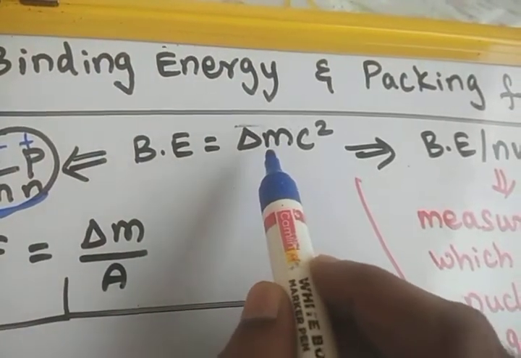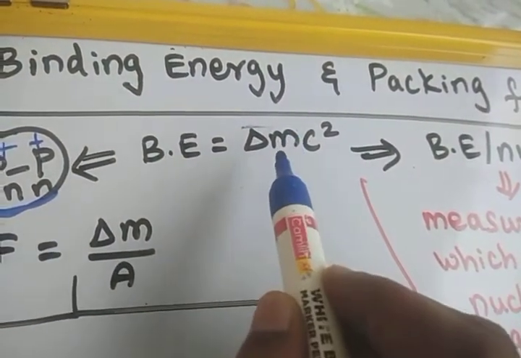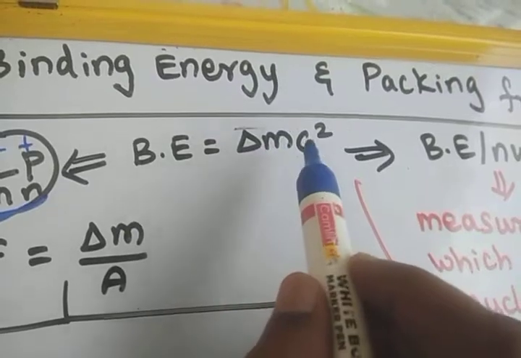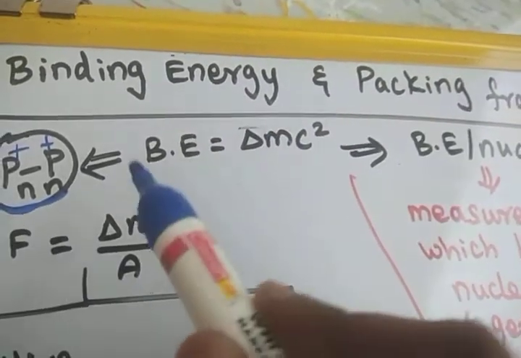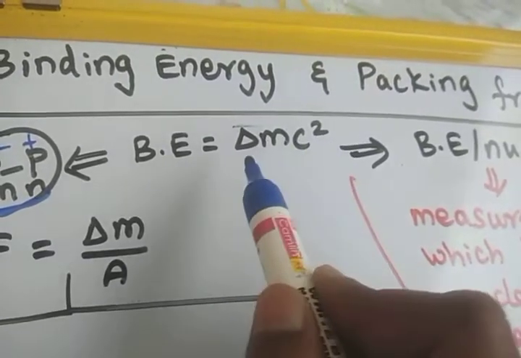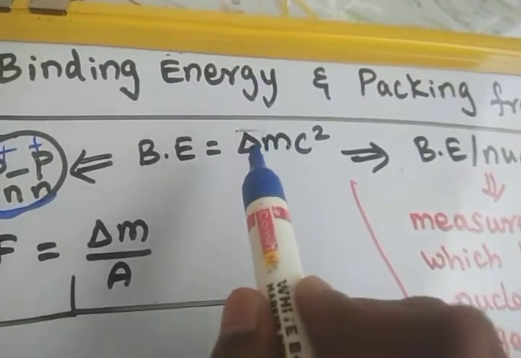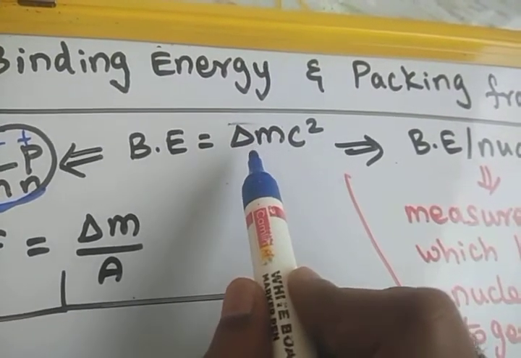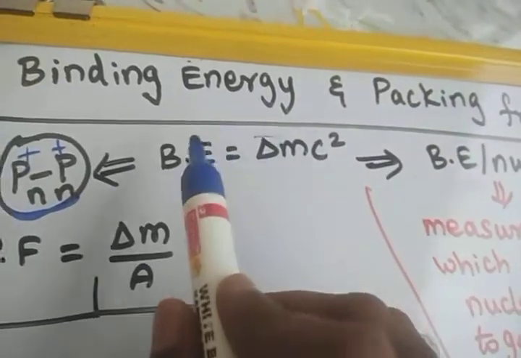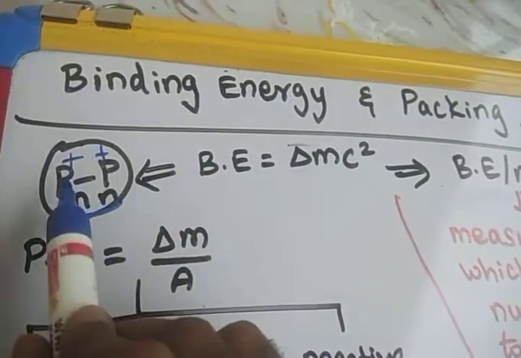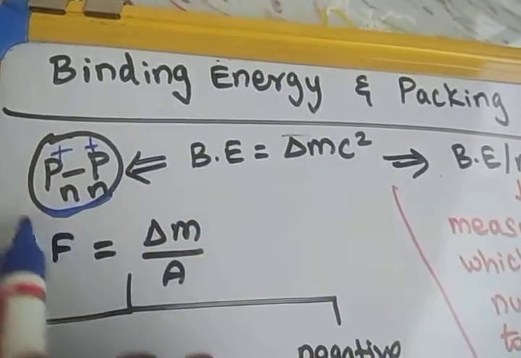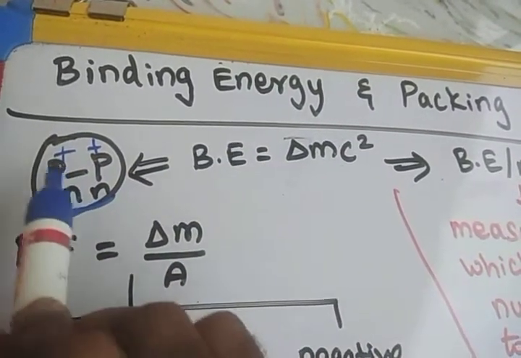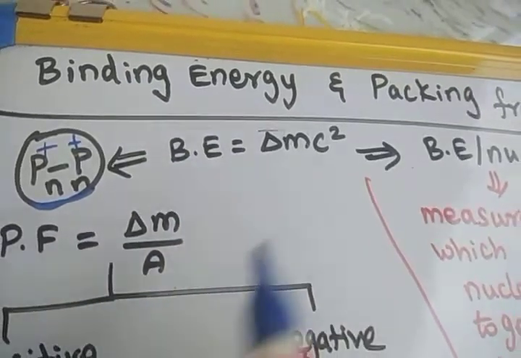According to Einstein, mass-energy equivalence is E equals mc squared. Here delta M c squared gives the energy: the missing mass is converted into energy, which is called mass-energy equivalence. By using the mass-energy equivalence, the delta M mass is converted into the binding energy, which binds the protons and all the particles inside the nucleus. The nucleons are inside the nucleus because of the binding energy of the nucleus.